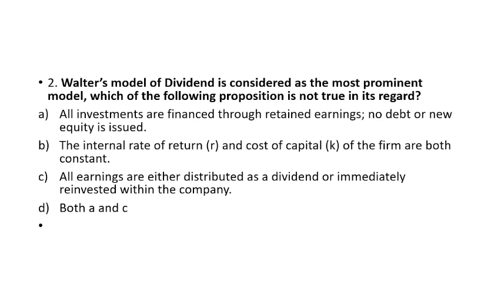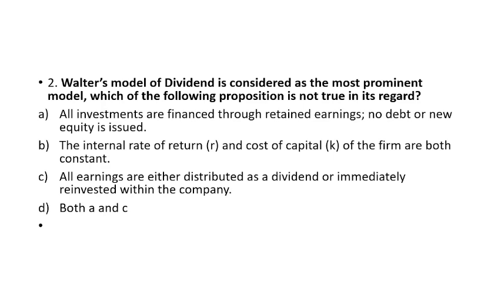And the third one, all the retained earnings are either distributed or immediately reinvested within the company. So you have to tell which one is the false.